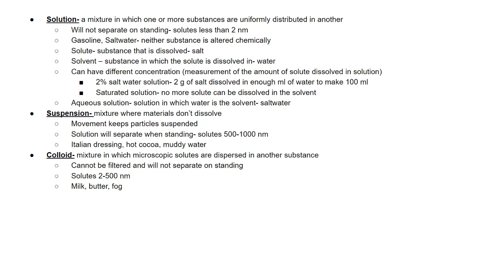When a solution becomes saturated, no more solute can be dissolved out. So if I keep adding sugar and sugar and sugar into that tea, eventually that sugar is just going to settle to the bottom because there's basically not enough room for it. It's become oversaturated. And you're actually going to do a lab when I get back about the saturation in the solution.